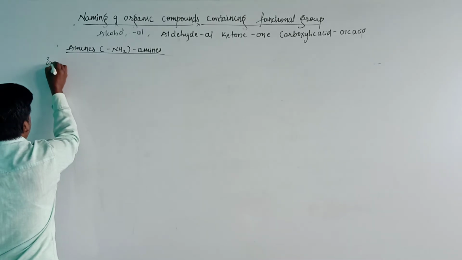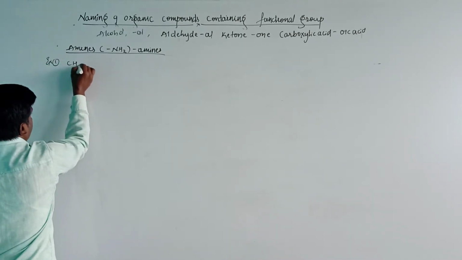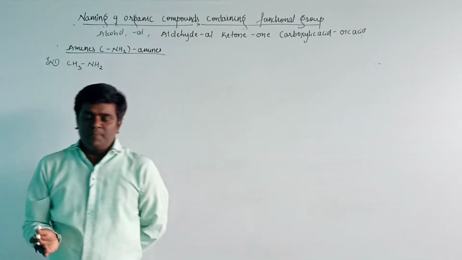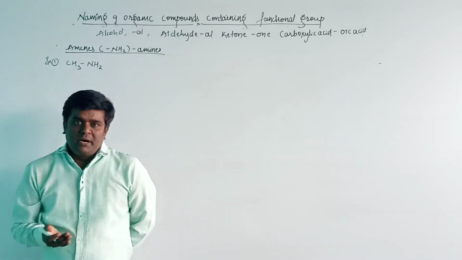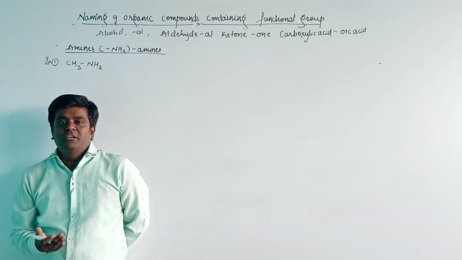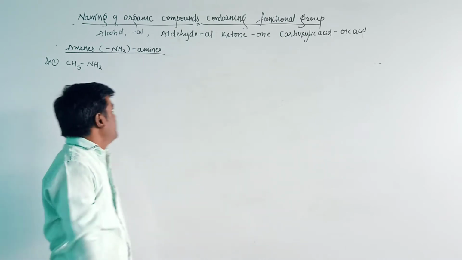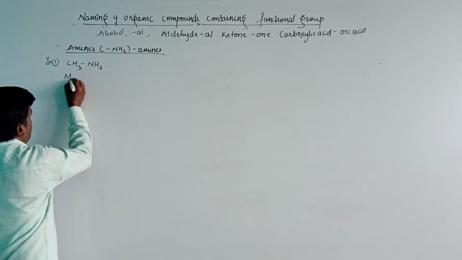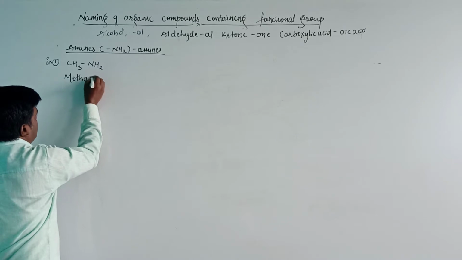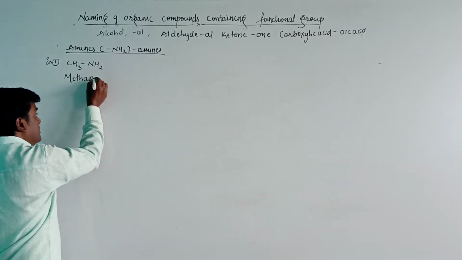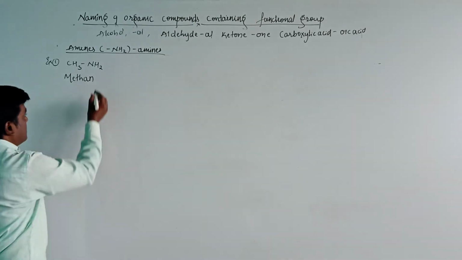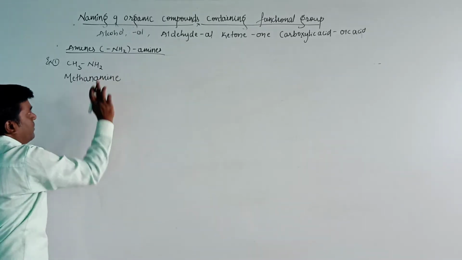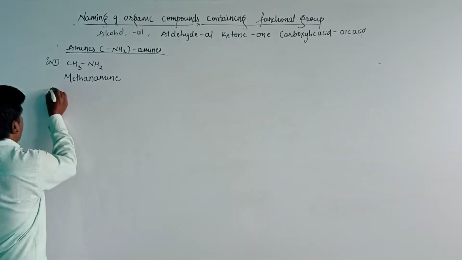The first example, CH3NH2. Here I will discuss only primary amines. The secondary and tertiary amine nomenclature we will discuss in further classes. In this primary amine, the number of carbon atoms is 1. Therefore, the root word is meth. It is saturated, therefore methane is the root, that is, ANE is the primary suffix. The terminal E is replaced by the secondary suffix, that is amine. Methane amine is the IUPAC name for this compound.